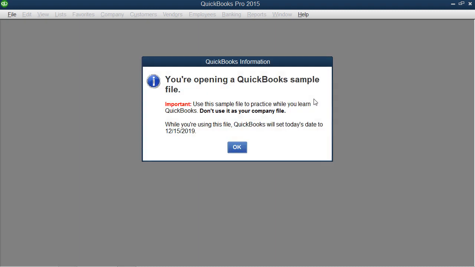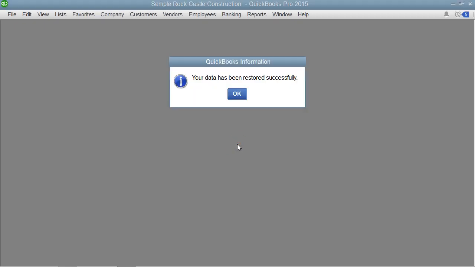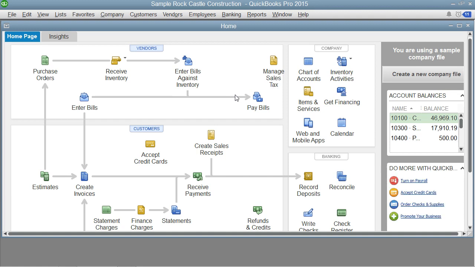After QuickBooks has successfully restored the company file, it informs you of that fact in a message box. You can then click the OK button in the message box to finish. You then need to re-enter any transactions into the company file from the time that the backup copy was created up until today to make the company file current once again.